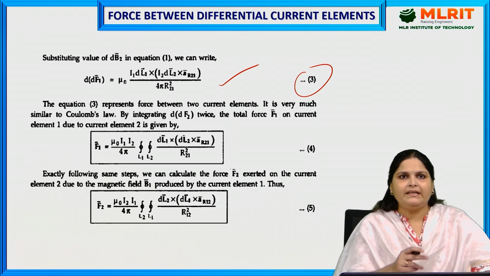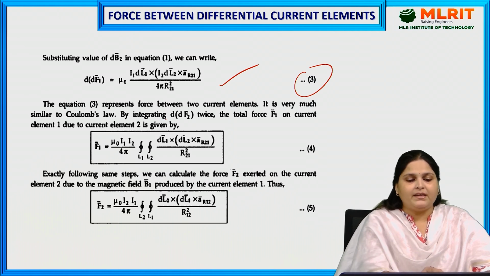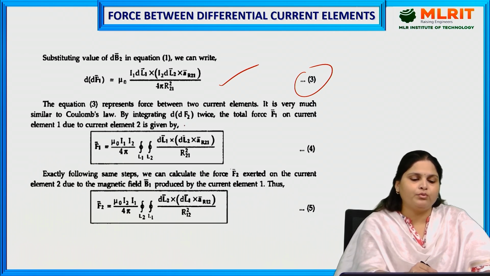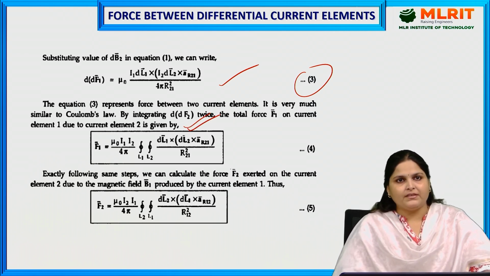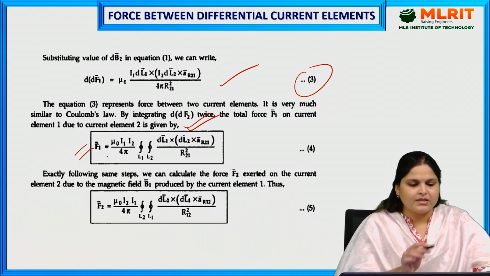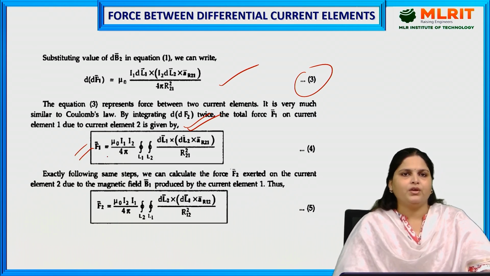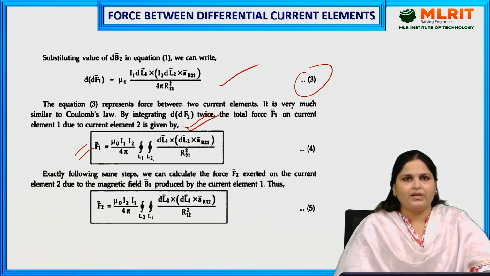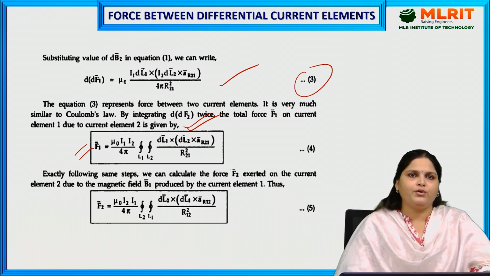By integrating twice, the total force F1 on current element 1 due to current element 2 can be calculated, and this is given by F1 equals mu naught I1 I2 upon 4 pi, double integration over L1 and L2, of dl1 cross dl2 cross a_R21 upon R21 squared.